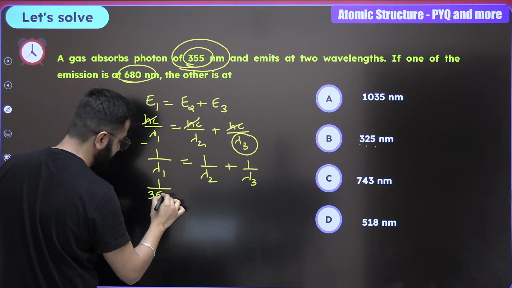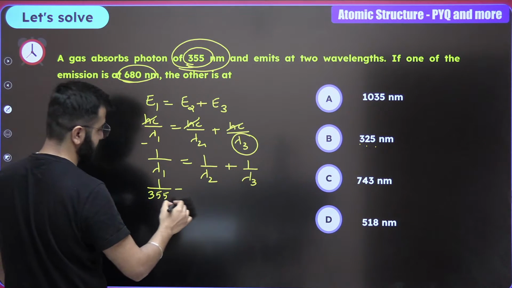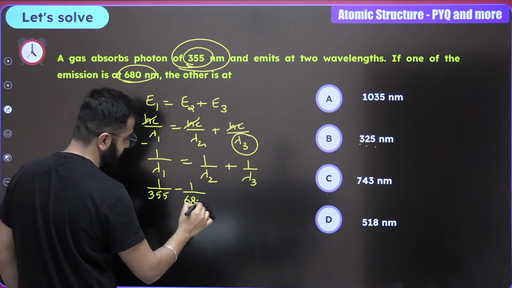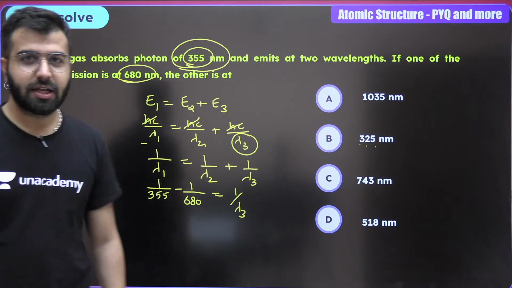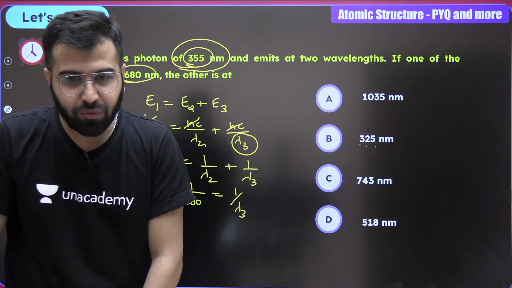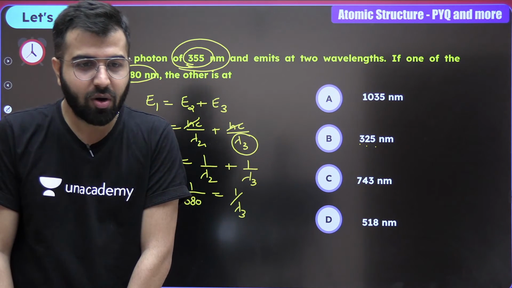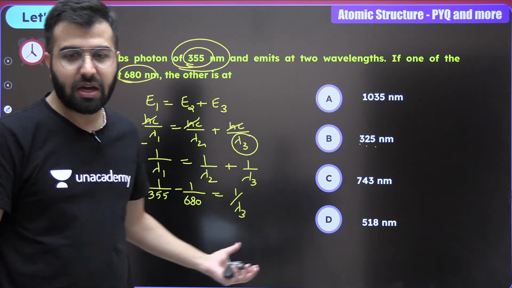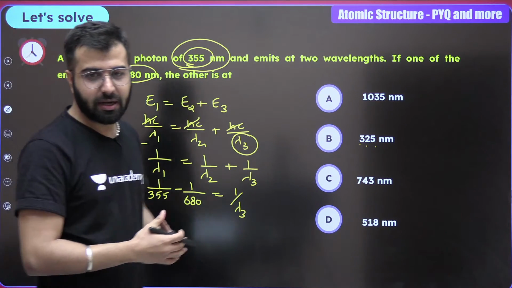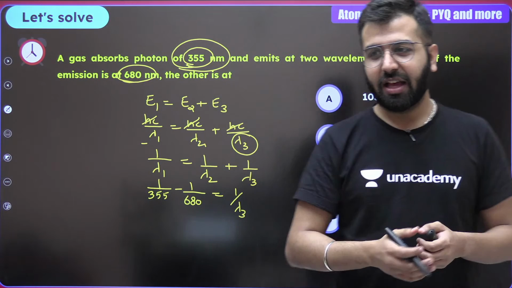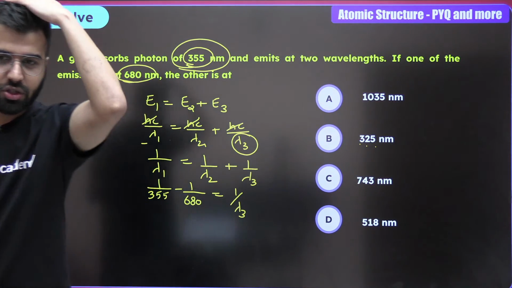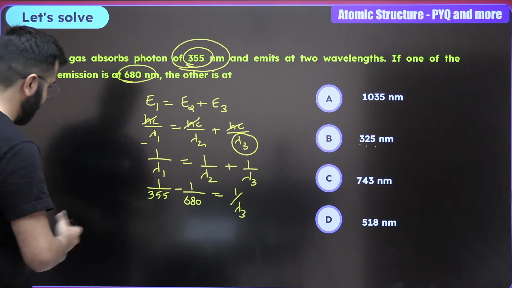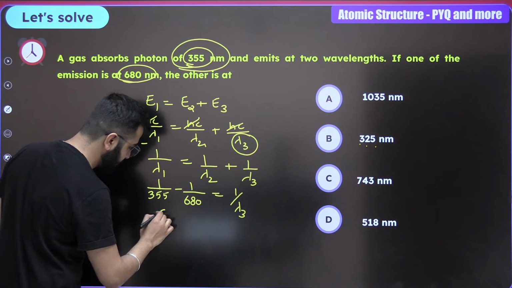1 upon 355, guys, solve it. Minus 1 upon 680 is equals to 1 upon lambda 3. Yes? Clear? How many of you are giving me the correct answers? Come on now, it's your time. Now you guys have to solve it. Thank you so much, Stella. Come on, boys and girls, let me know. It's your time now. I'm not going to do that. I mean, I can simply just give you some extra steps.